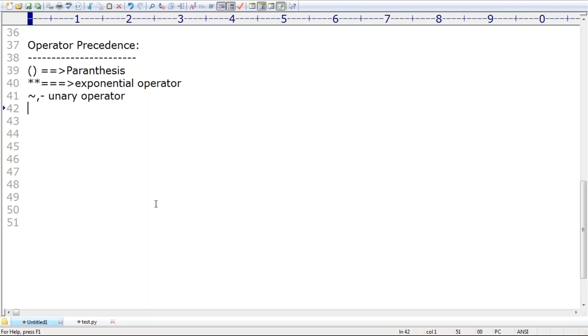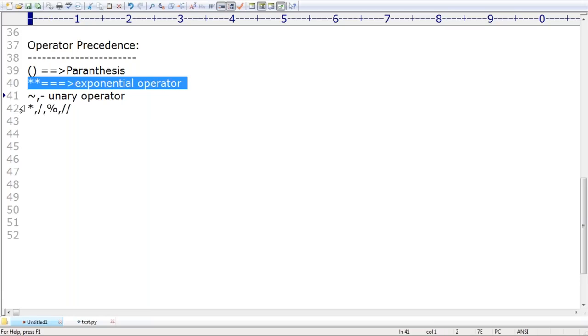Next, the star operator, then the division operator, then the modulo operator, and the floor division operator, which get the next level priority. Remember that these are arithmetic operators. Of course exponential is also arithmetic, but it gets the highest priority in Python. Remember, exponential means the power operator, A power B. We covered this operator already.